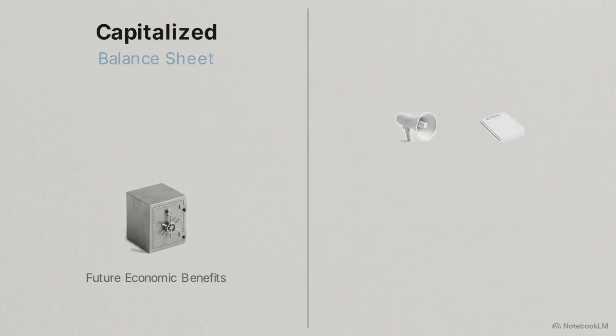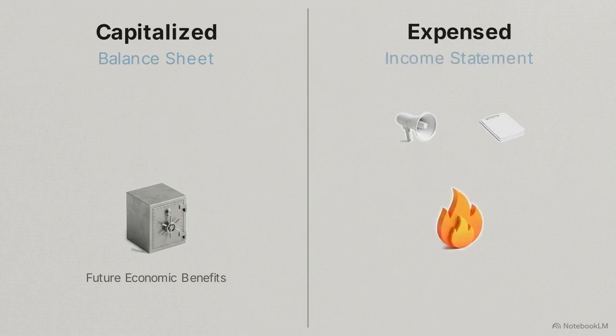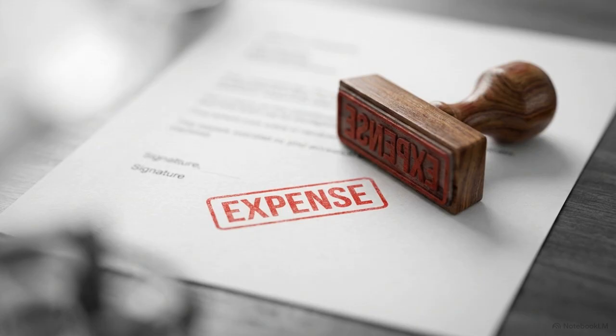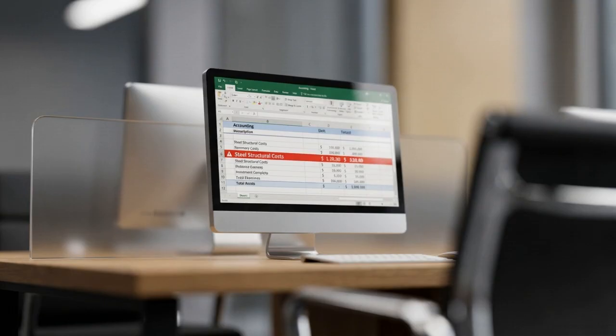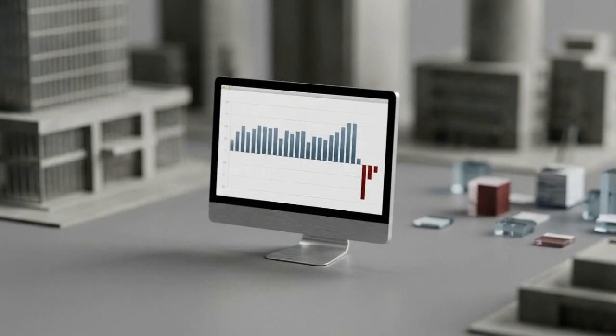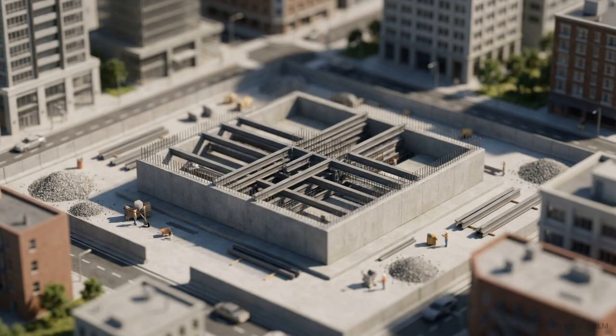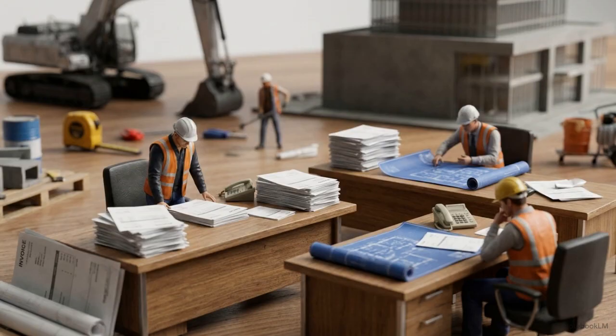Conversely, costs like marketing and administrative overhead are immediately expensed. They're charged to the income statement, reflecting the immediate cost of doing business. The stakes here are high. If a developer misclassifies a capitalized construction cost as an operating expense, they artificially lower current profit margins and severely distort long-term viability. Capitalized costs build the financial foundation of the asset, while expensed costs capture the immediate friction of running the development.